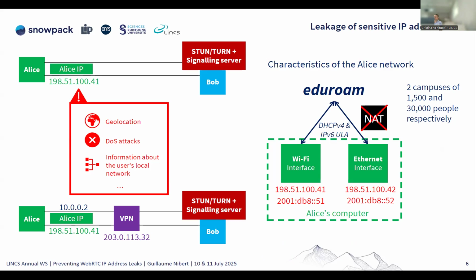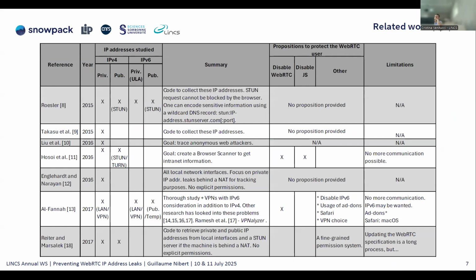The STUN server will theoretically answer back the VPN IP address. Then she sends all of her IP addresses attached to her local interfaces, but there is no NAT, so they will be public IP addresses. It will be the eduroam IP address. So the STUN server, the signaling server, and Bob will know which VPN she is under, and they know the ISP of Alice. We will confirm that later in this presentation.